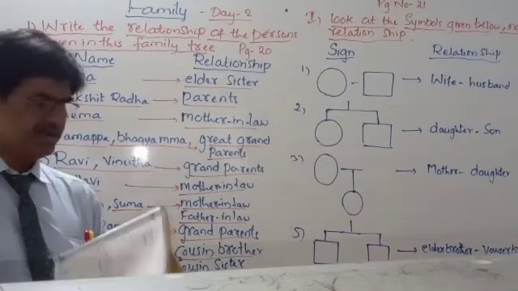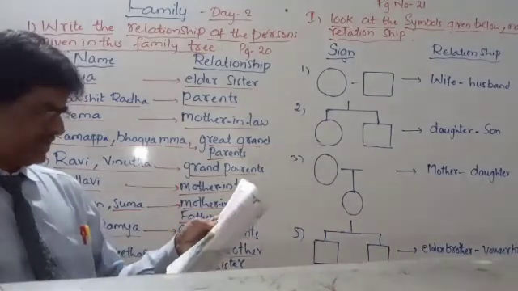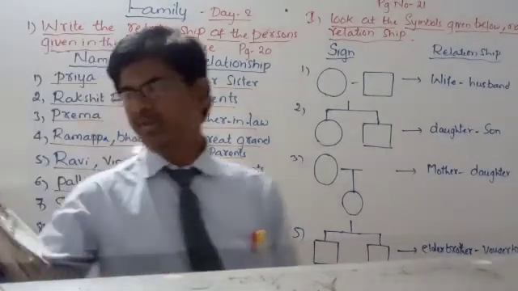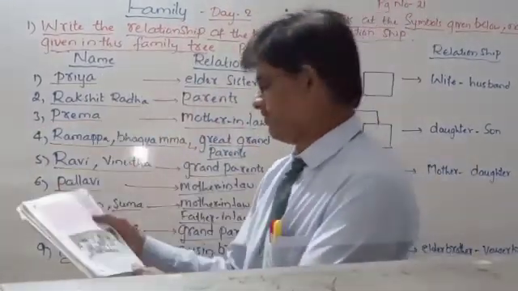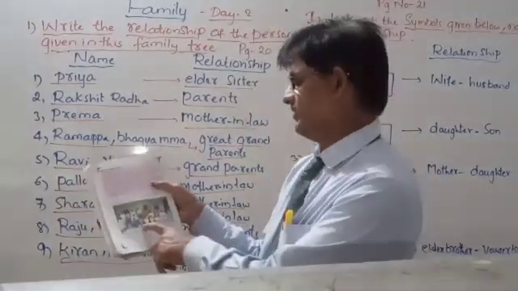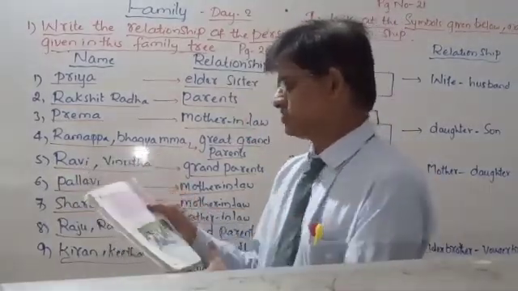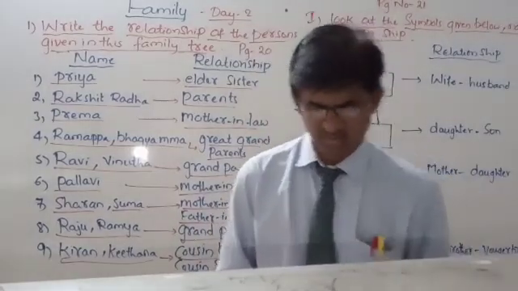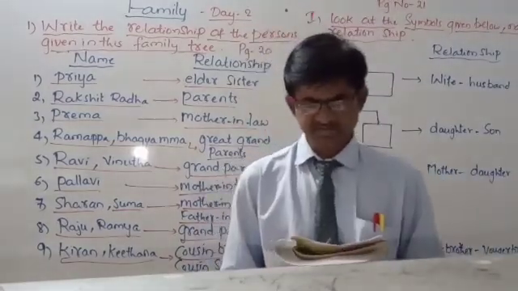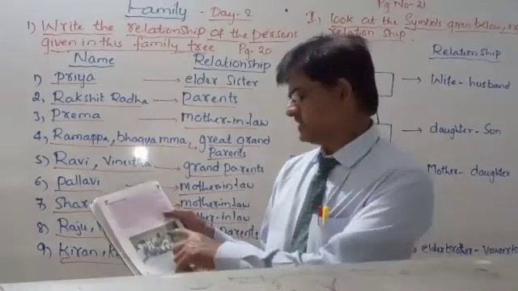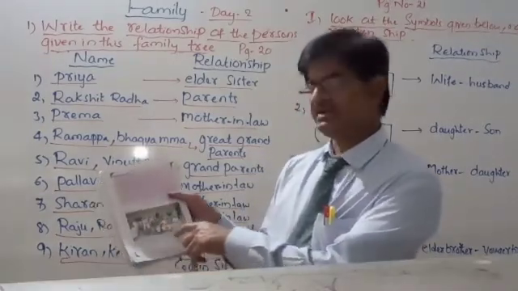So now here, page number 24, you can see how the joint family is. Look at page number 24 here. This is the joint family. Now I will introduce my friend's family to you. Let us see my friend's family. His family is a joint family. So this is a joint family. We call it a joint family.